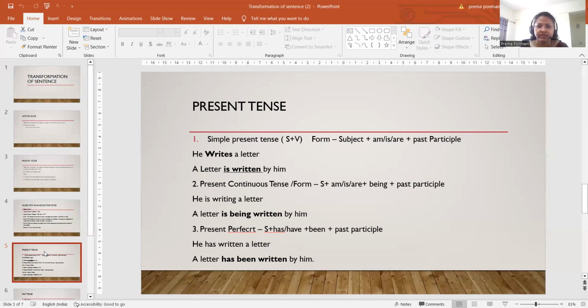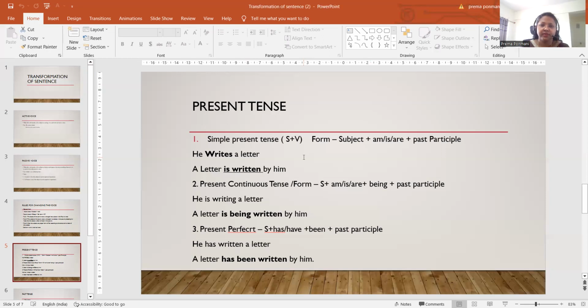First of all, simple present tense, a very simple sentence, that is subject, verb and object. If you see this sentence, he writes a letter, it is in simple present tense. Okay, so when you are changing this simple present tense from active to passive, what are the changes that we have to see? That is what is given here. So when you are changing active to passive, what is the form of the sentence? Subject plus am, is, are plus past participle. Okay, so first we have to apply